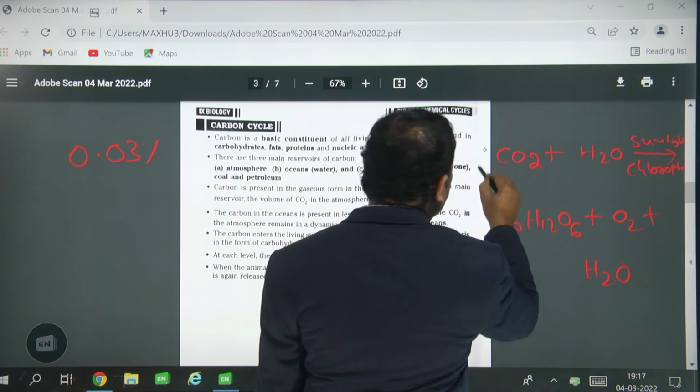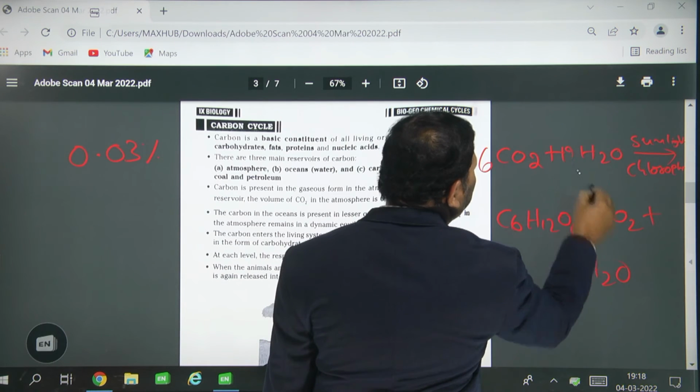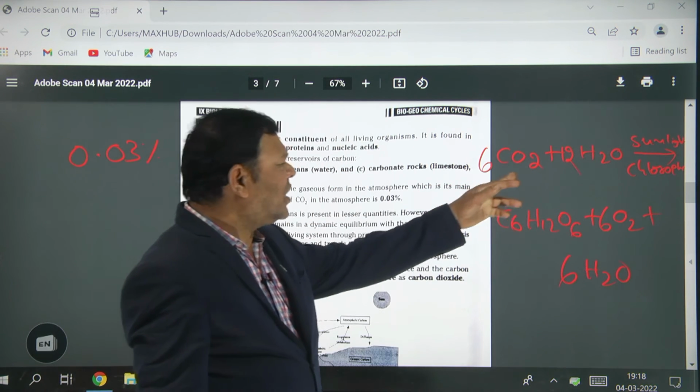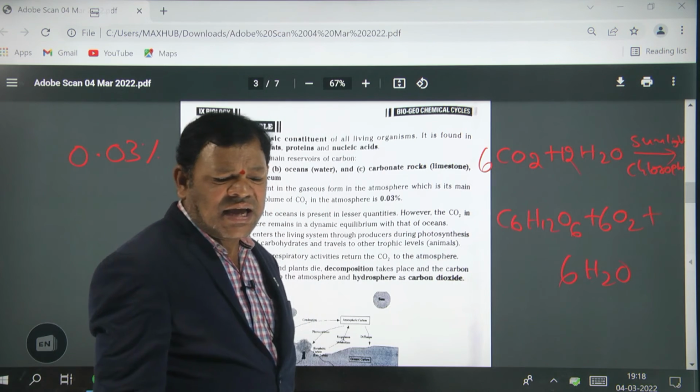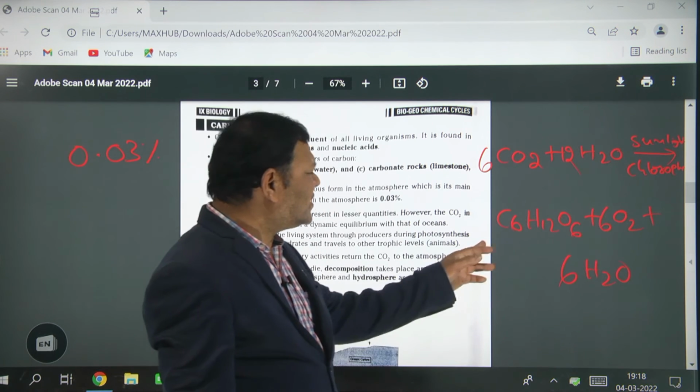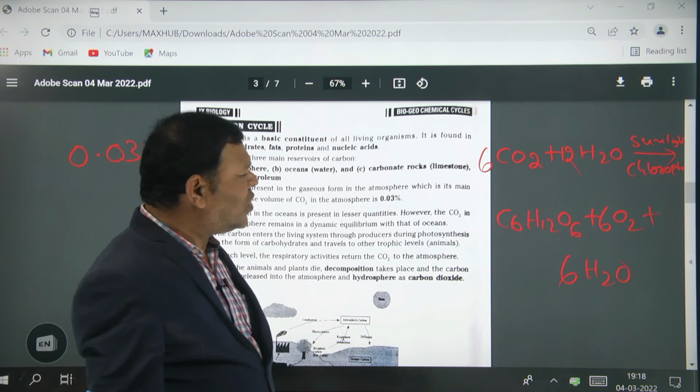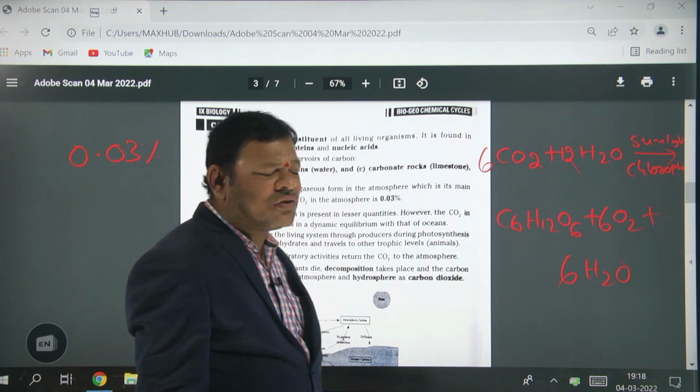So this is the photosynthesis equation: 6CO2 plus 12H2O, in sunlight and chlorophyll, gives C6H12O6 plus 6O2 plus 6H2O.